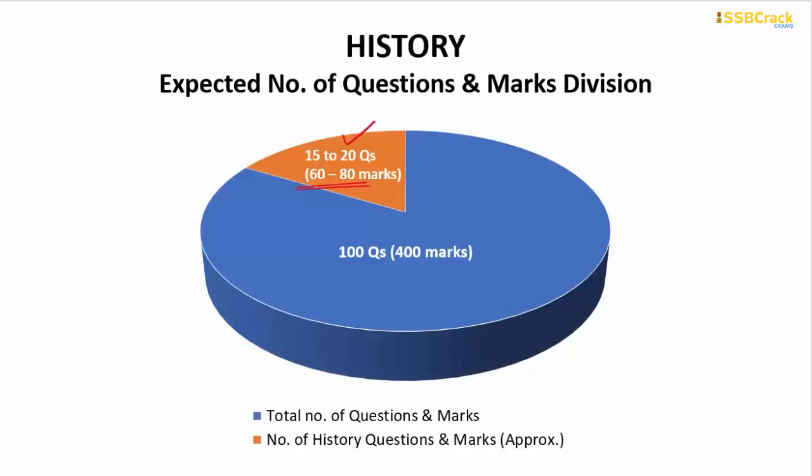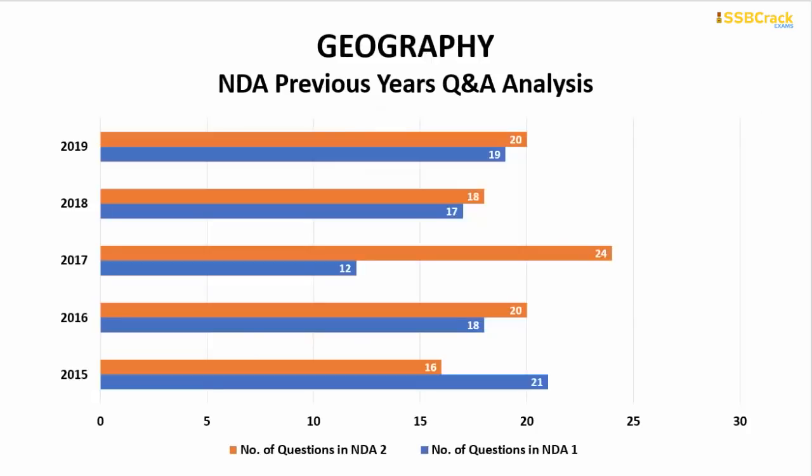Okay. Going on, the next important subject is geography. Geography considers everything regarding physical geography, world geography, Indian geography and everything. When I'm talking about geography, the maximum number of questions came in the NDA 2017 paper, where around 24 questions arrived, but the least number of questions came in the same year, in the NDA 1 of 2017 paper, where there were only around 12 questions.